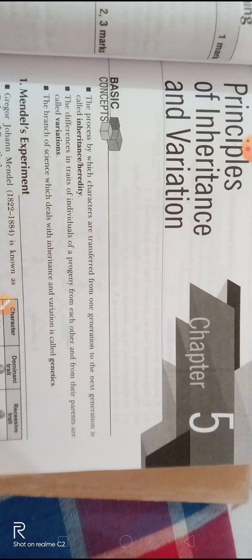Children, in the previous videos, we were discussing chapter 5, that is principles of inheritance and variation. In this chapter, we have discussed the important terms. Now we'll start the chapter from the beginning. See here, first, that is inheritance or heredity.